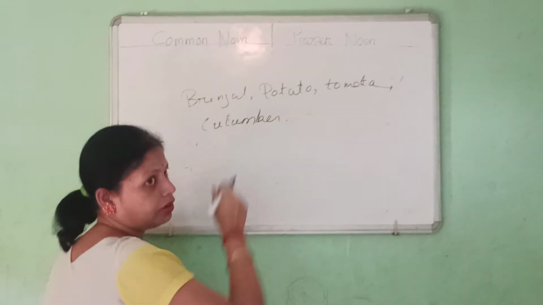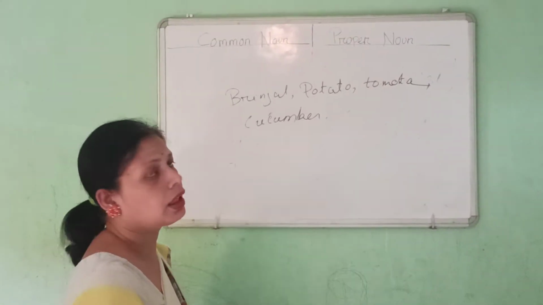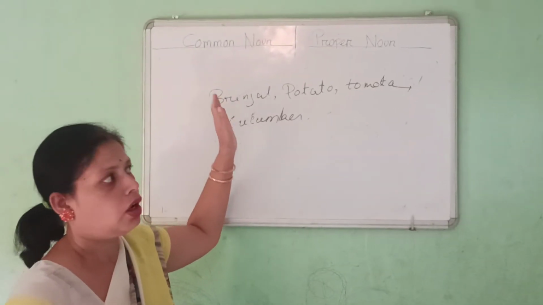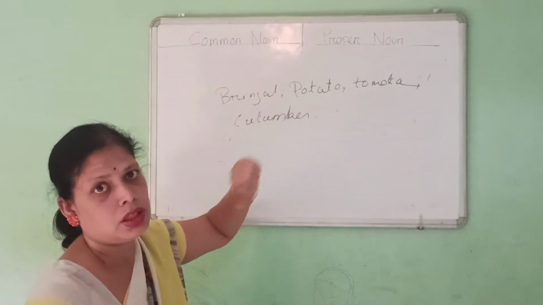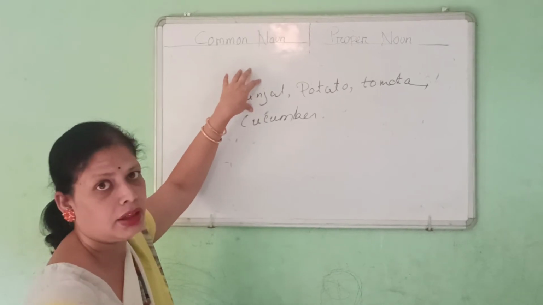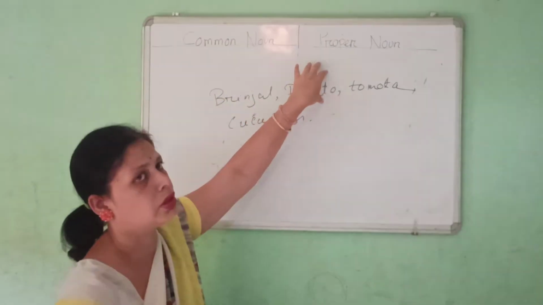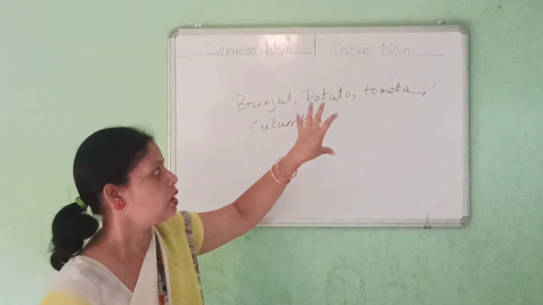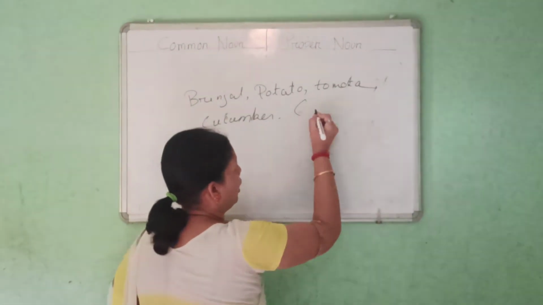All are the name of vegetables. They are coming under common noun. They are not proper noun. You will say, ma'am, this is the name of a fruit or this is the name of a vegetable. So why it can't be proper noun? No, it is a kind of vegetable. It is coming under certain species. So that will come under common noun.